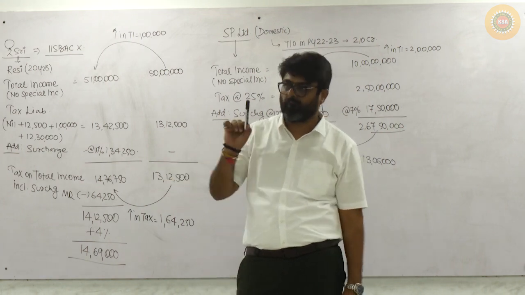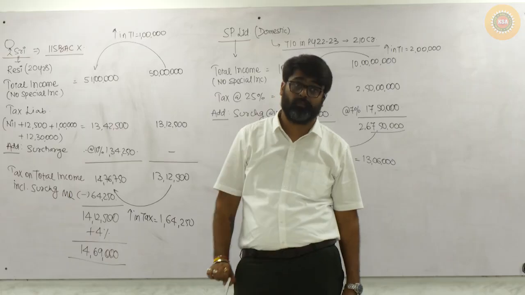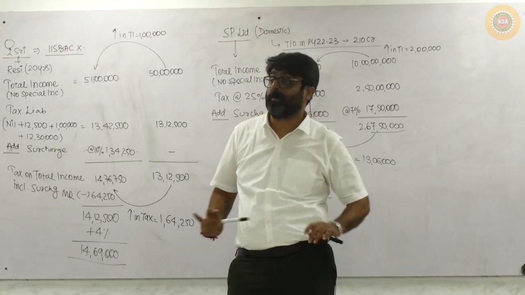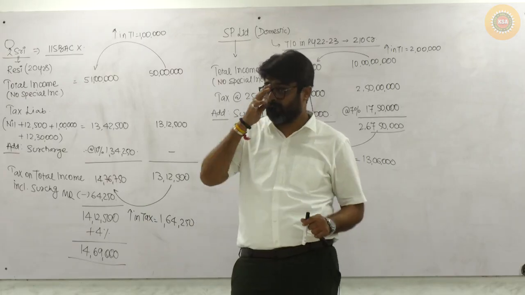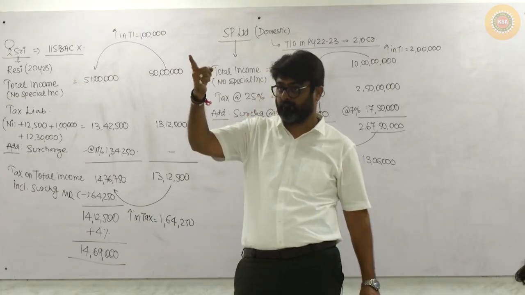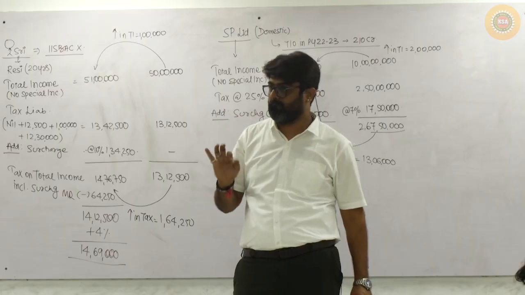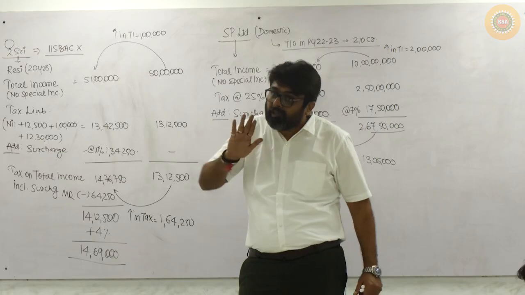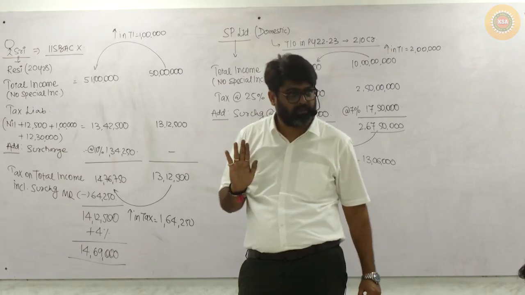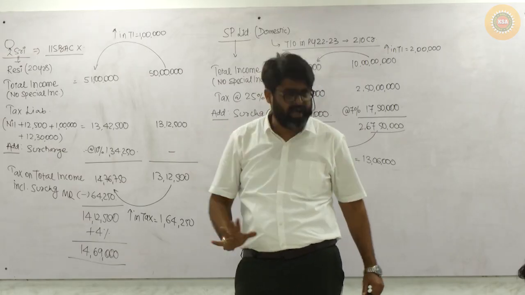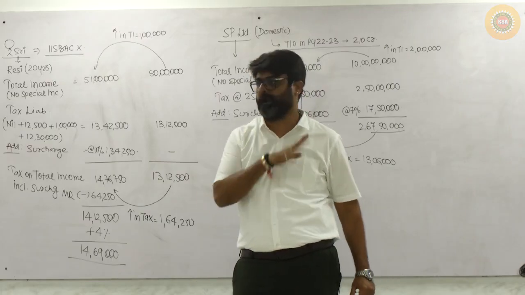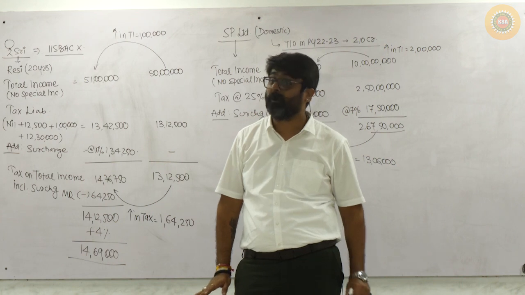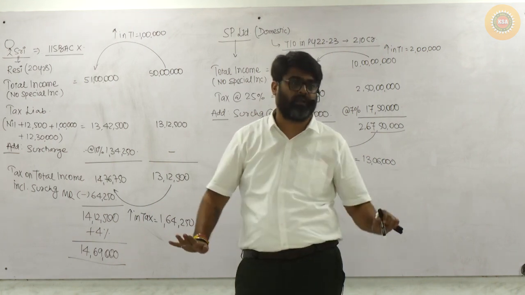Done? Now what are you going to do today? At home, take chapter number 1 and do whatever you want. See, in chapter number 1, in the ICAI study material, 3 to 4 questions will be on the agricultural income topic. Leave those 3-4 questions. Other than that, today itself, go and solve each and every question. Understanding what I am trying to tell you? You have to freeze this chapter today itself.